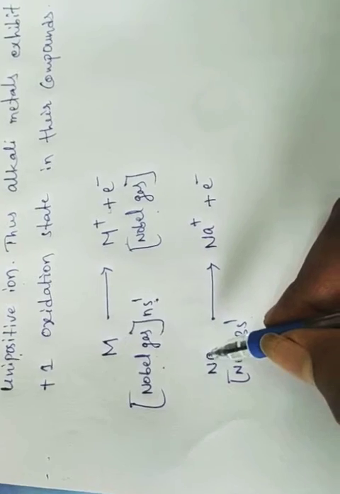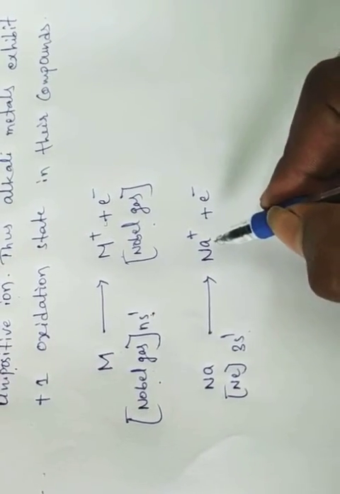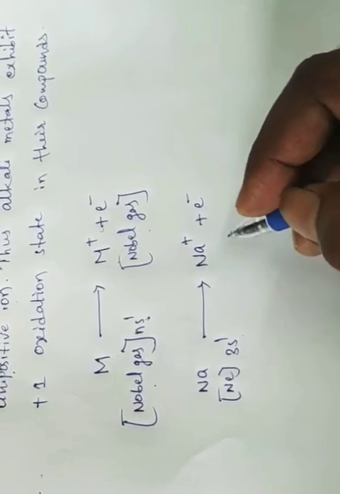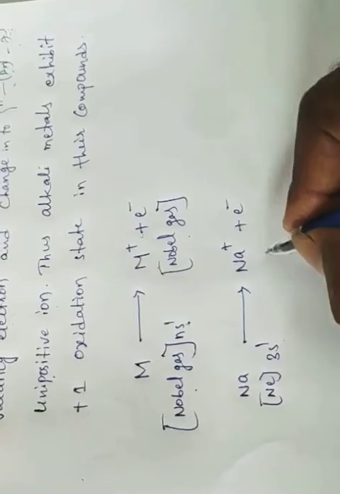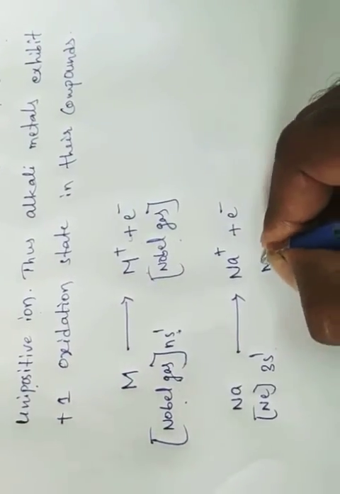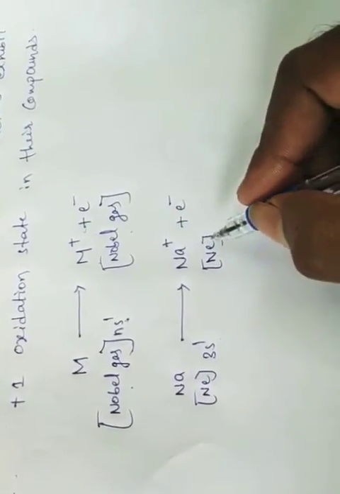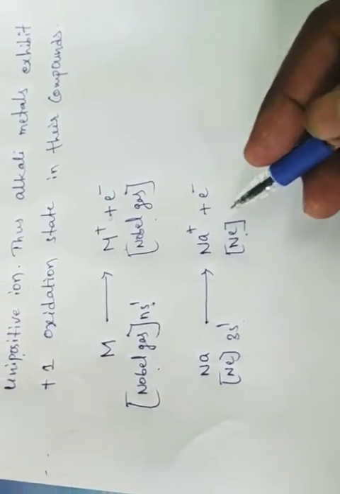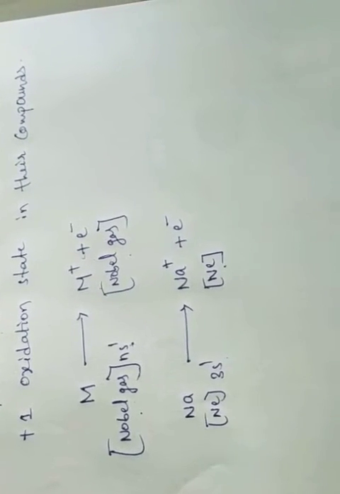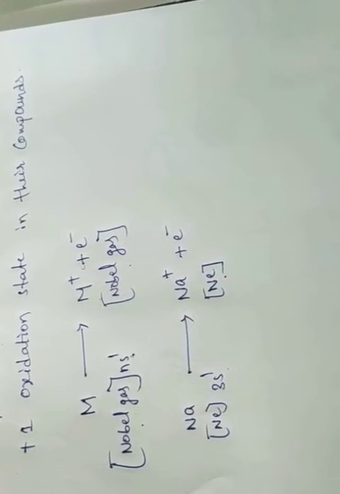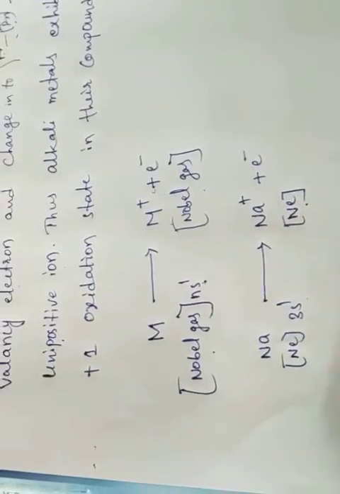Actually, sodium's atomic number is 11. If it loses one electron, it gets 10 electrons. So 10 is the neon configuration. Atomic number 10, which element? Neon. Neon is an inert gas. Already we discussed that inert gases are very stable. Why? Because they have a completely fulfilled electronic configuration. Then here we can write the reason.